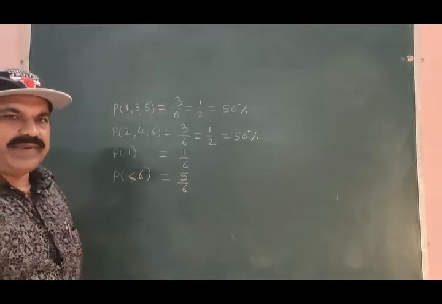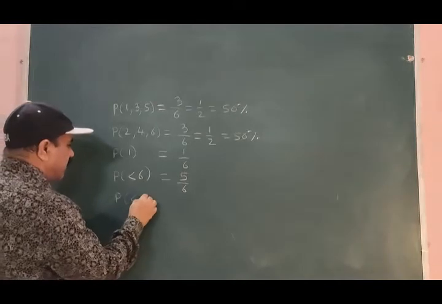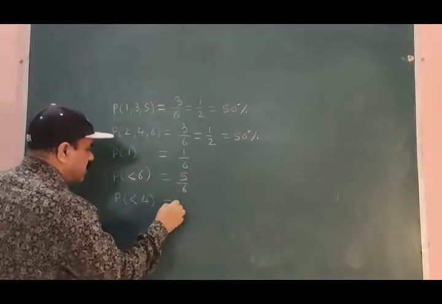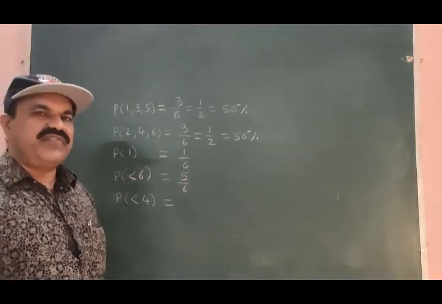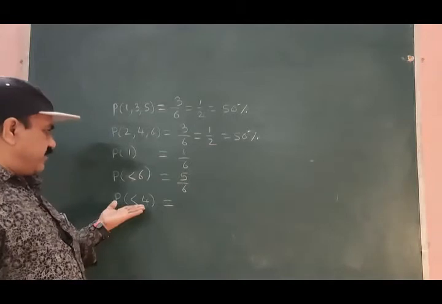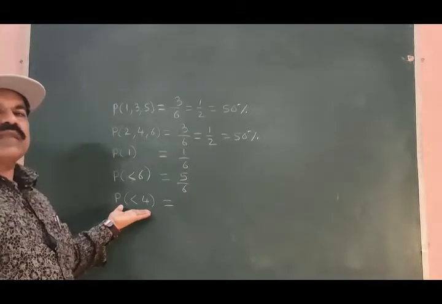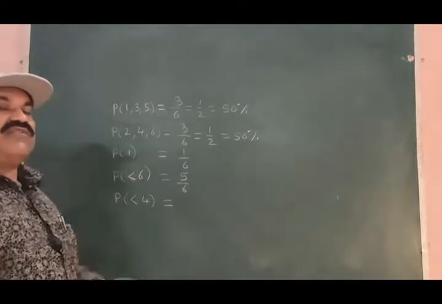Similarly, you may be asked to find the probability of occurrence of the faces of the die upward with dots smaller than 4.